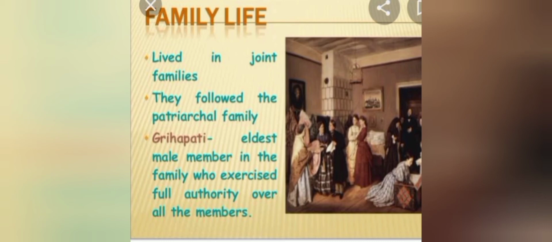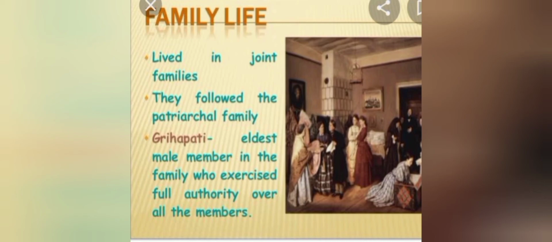Next is social life. So first of all, we are going to do the family life. The Aryans lived in joint families. So their system is patriarchal. Patriarchal means they give the surname of the father. And the eldest living male member is the head of the family, known as the Grihapati.